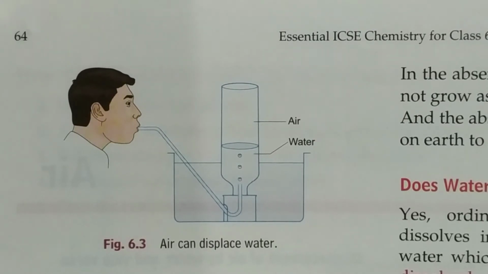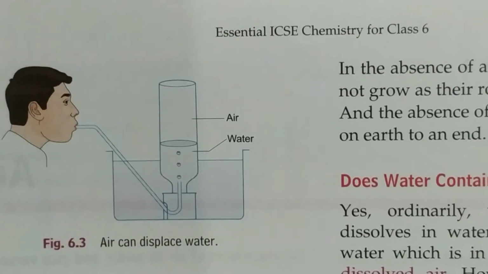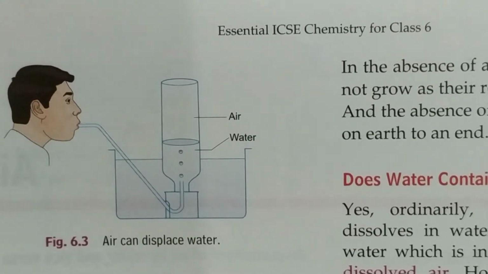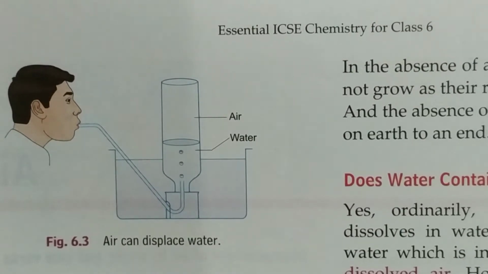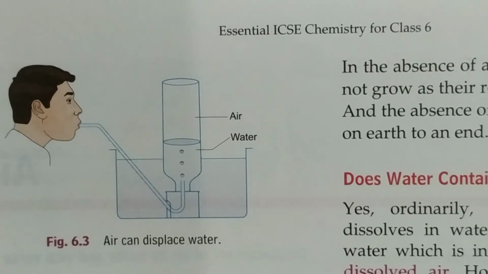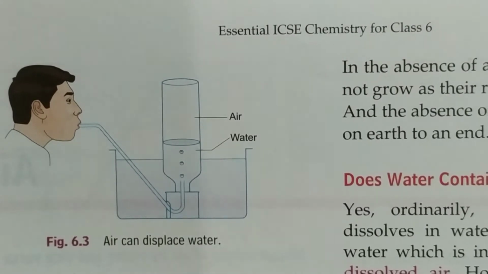One big tumbler is there, and in that water is taken, and at the bottom you can see a wooden display. The arrangement is done such that an inverted bottle is kept in the water, and that is connected with a straw, or you can say a tube.